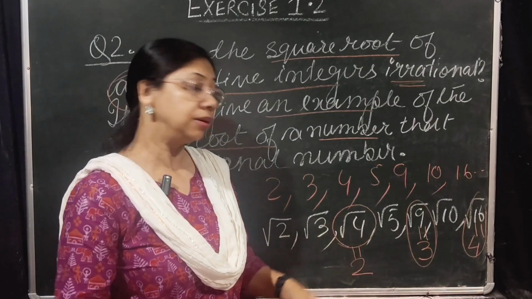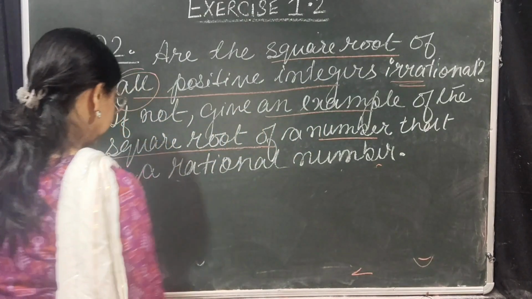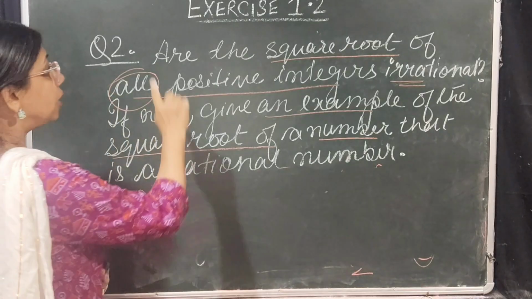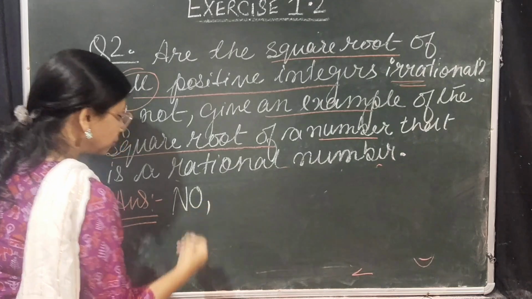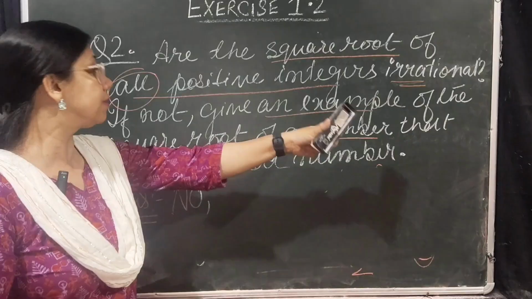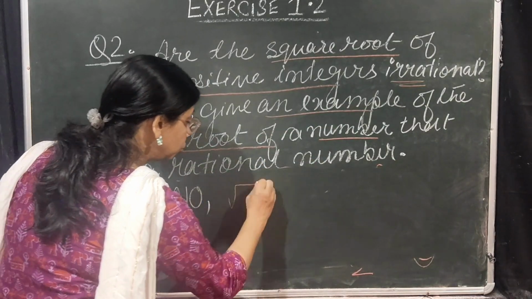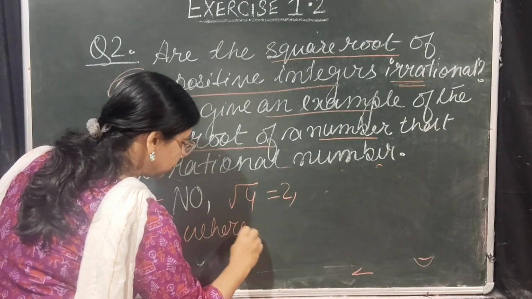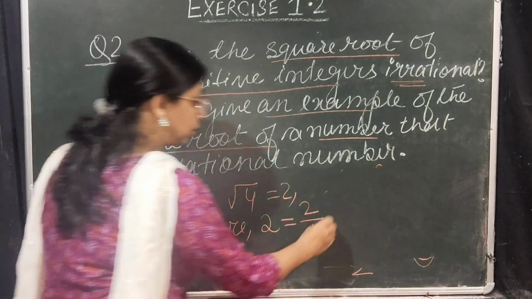So how we'll write the answer? We will write it in this way. Answer is, are the square root of all positive integers irrational? Answer is no. And to justify your answer, what you have to do? If not, give an example. So, for example, what you could write? Root 4 equals to 2, where 2 can be written as 2 by 1.